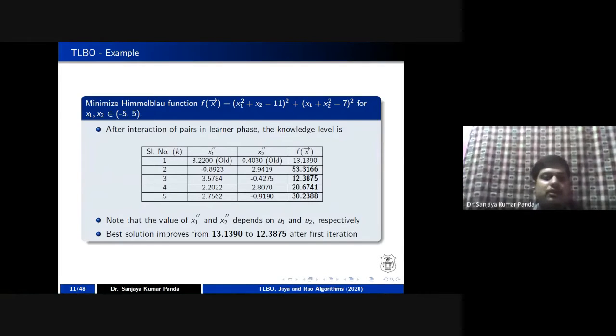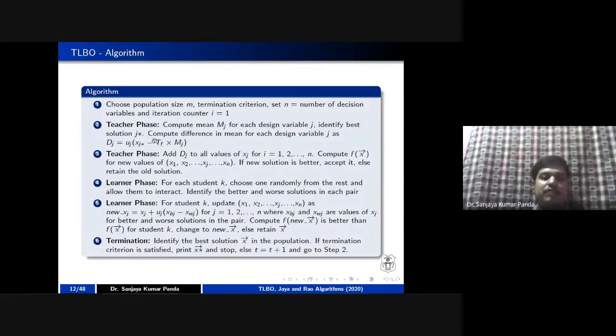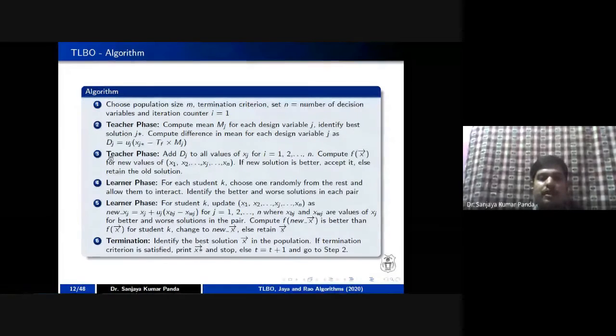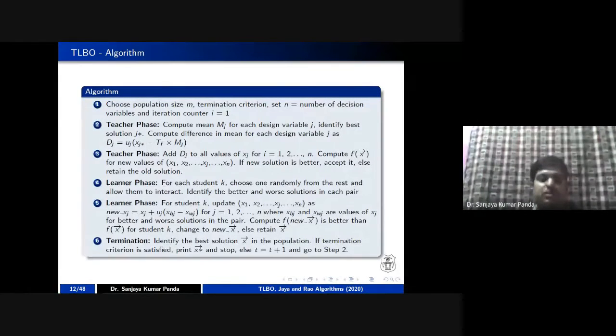Okay, this is the algorithm. In phase number 2 and phase number 3, whatever we calculated, the difference between the subjects and the new fitness is calculated to check which of the new fitness and old fitness is better. In the learning phase, you are doing the pairing and upgrading the knowledge level here. So 4 and 5 represent the learning phase. This algorithm is the same as what we discussed. Those who are interested may go through this algorithm.